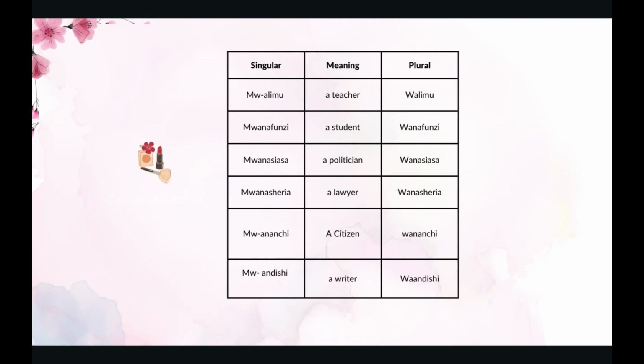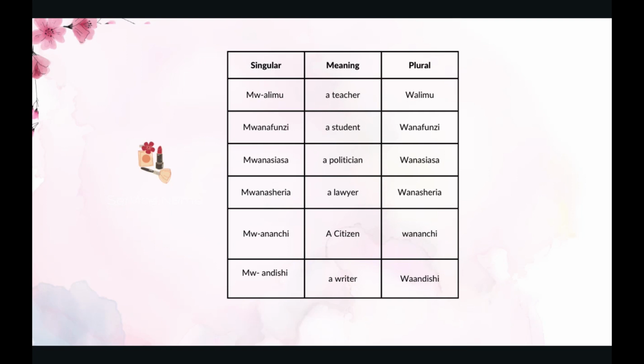The next one is mwanasheria. Mwanasheria means a lawyer or an advocate. A lawyer in plural is wanasheria. The next one is mwananchi. Mwananchi is a citizen. A citizen in plural is wananchi.